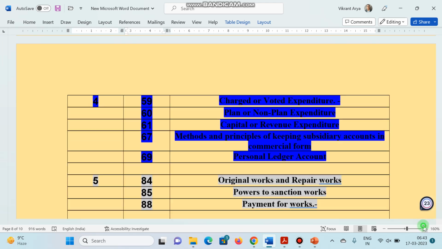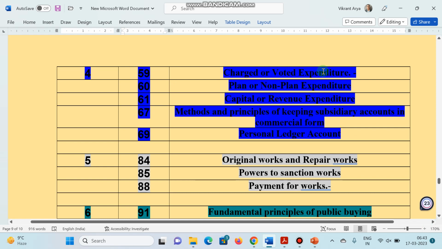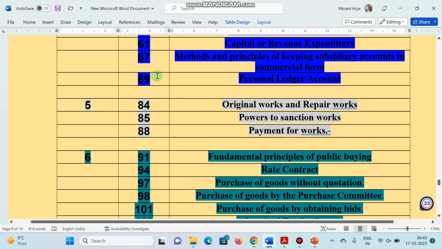Now let's see chapter 4. Rule 59, charged or voted expenditure. Rule 60, plan or non-plan expenditure. Rule 61, capital or revenue expenditure. Rule 67, method and principles of keeping subsidiary accounts in commercial form. Rule 69 states the personal ledger account.